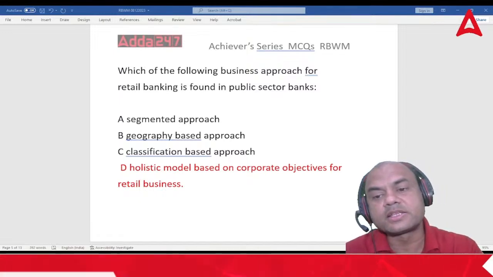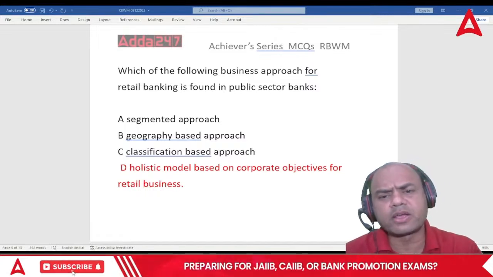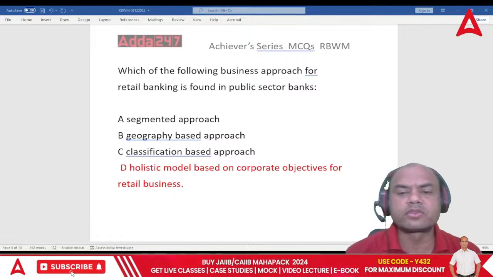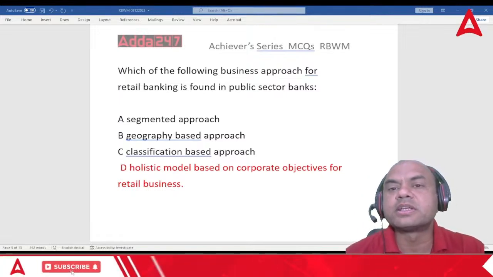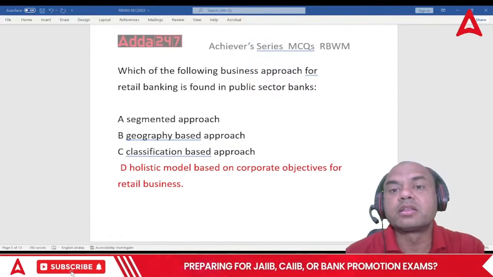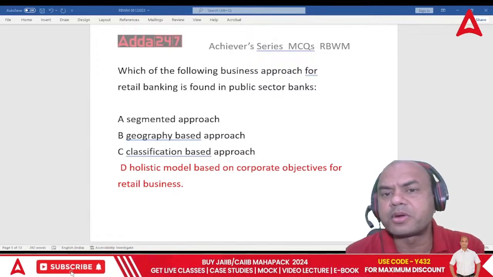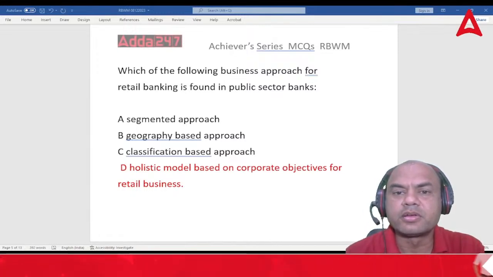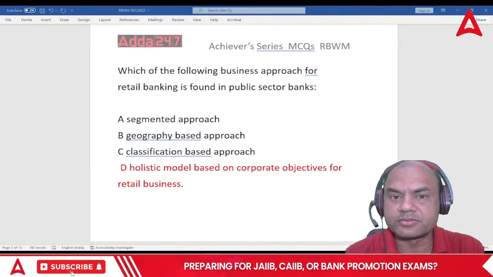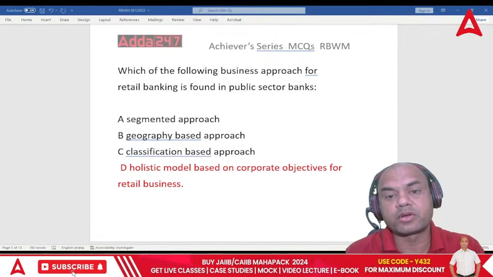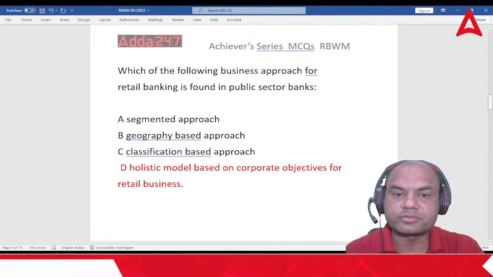Based on that, I'll change my classification, I'll change my geography based. Wherever the branches are not working, I'll shift those branches, right? Wherever there is a semi-urban branch, but there are a lot of urban customers coming over there, I'll shift it from semi-urban to urban. So anything can happen depending on the corporate objectives. These are very important corporate objectives. Okay. Chalo, let's move on.